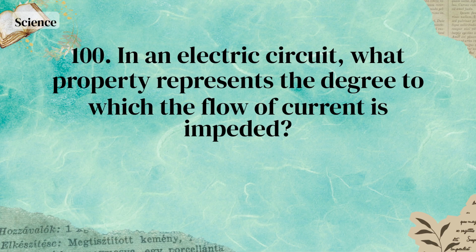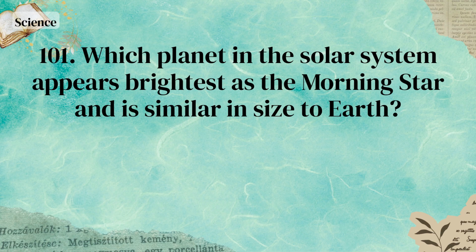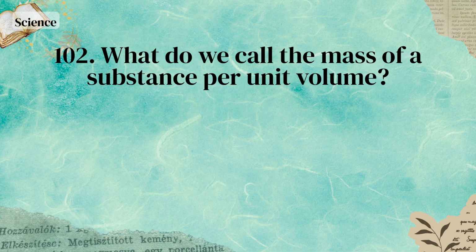Solvent. In an electric circuit, what property represents the degree to which the flow of current is impeded? Electrical resistance. Which planet in the solar system appears brightest as the morning star and is similar in size to Earth? Venus. What do we call the mass of a substance per unit volume?